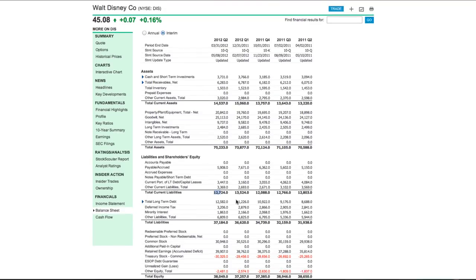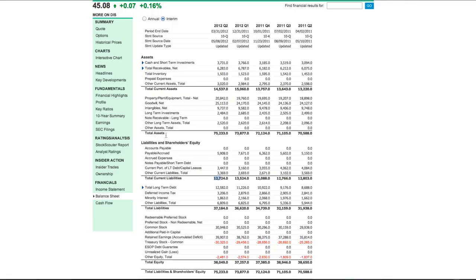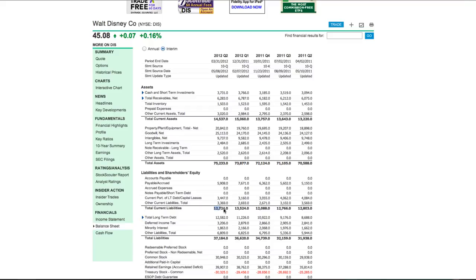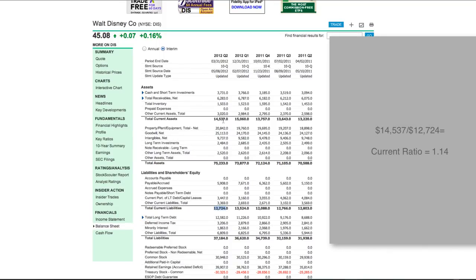Okay, that equity, which is just the subtraction of your total assets minus your total liabilities, that's the difference between this. So if this is equal to this, your expectation is that your equity is not going to change in the next 12 months. Now in this scenario, we see that the total current assets exceed the total current liabilities. That's good. So if we wanted to figure out what the current ratio is, we'd take 14.5 divided by our 12.7, and that's just a quick way of doing it. You would actually take the full number divided by this full number. So when we take those numbers and we divide them, we get 1.14.